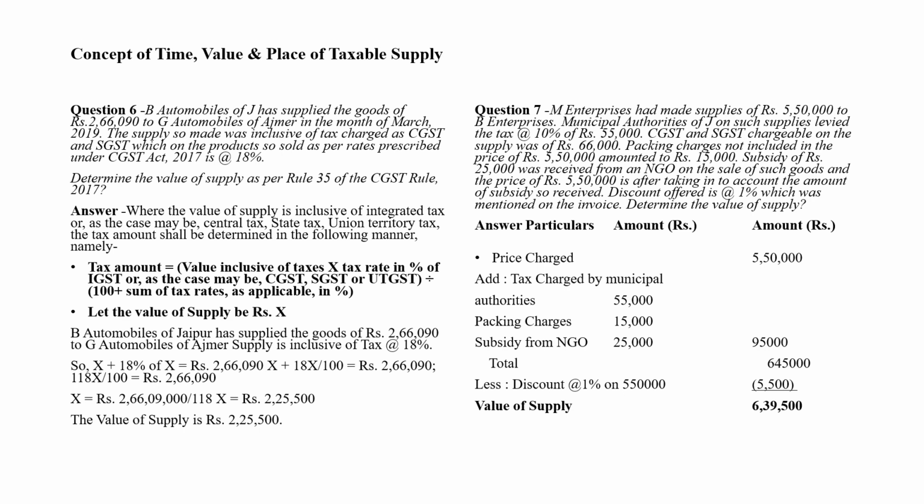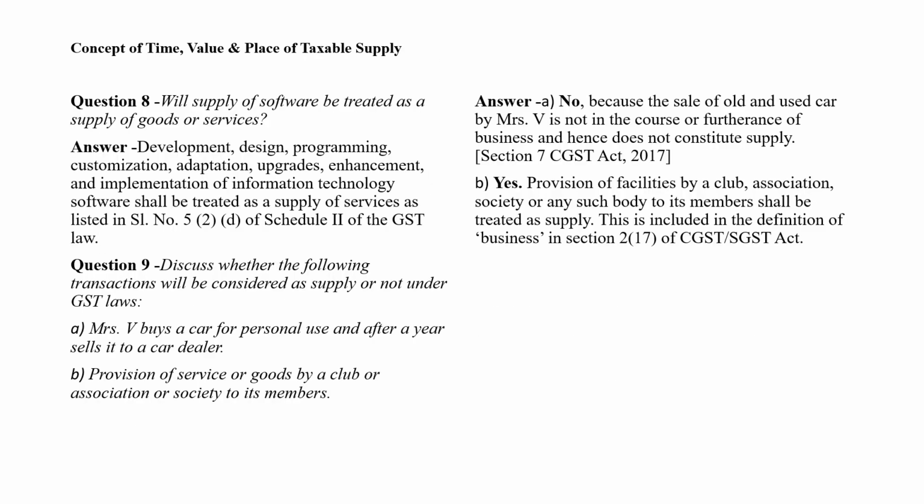If we add this 95,000 to 5,50,000, it will come to 6,45,000. Now we have to deduct discount at the rate of 1% on 5,50,000, that is 5,500. So after deducting this discount, the value of supply will be 6,39,500. Very beautiful.